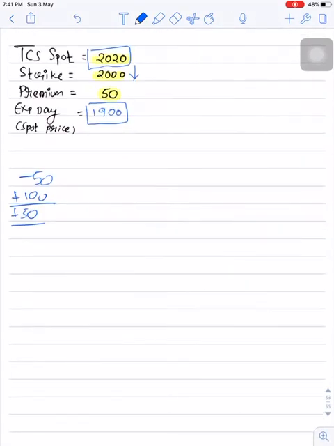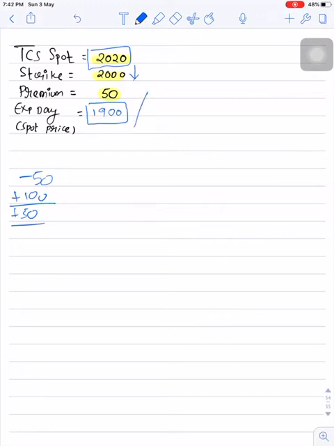Once the view of the trader is correct, he can sell shares at the strike price, and the difference will be his profit. As in this case, the strike price is 2000 and on expiry day the price closed below the strike price. So the difference is profit for the trader, 100 points. So after premium adjustment, his net profit is 50 points.